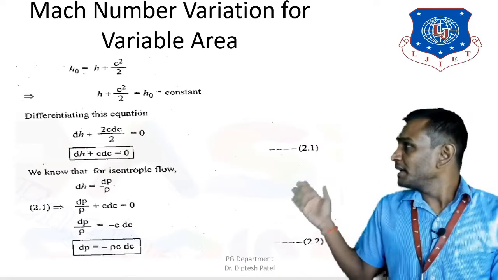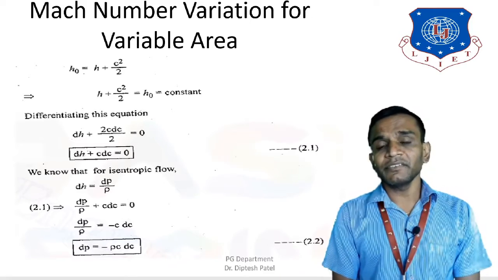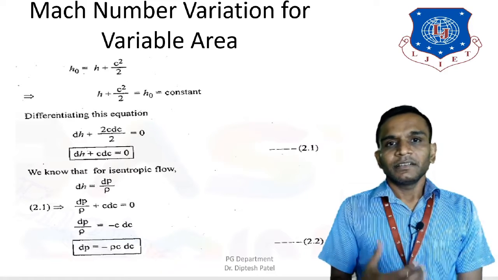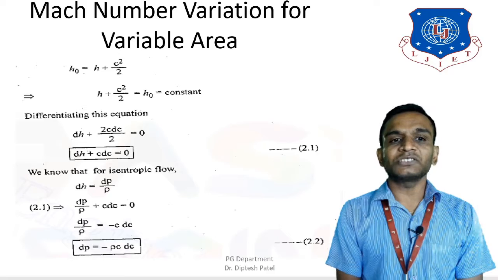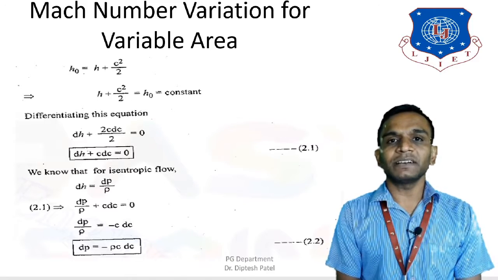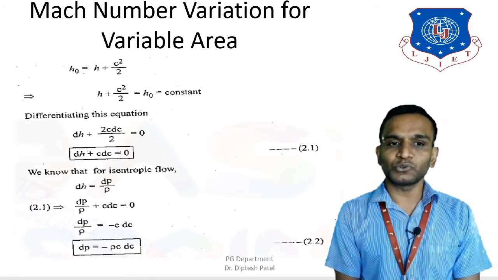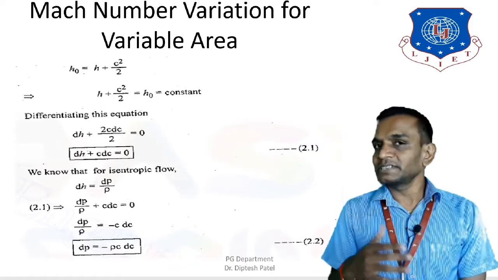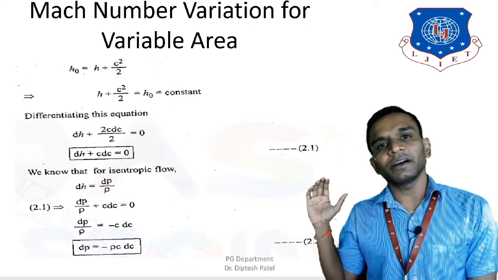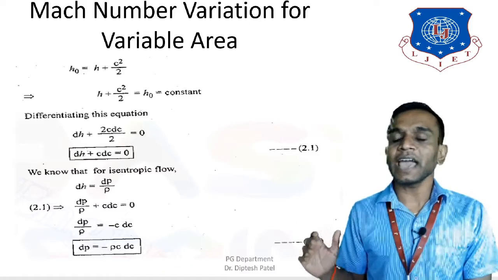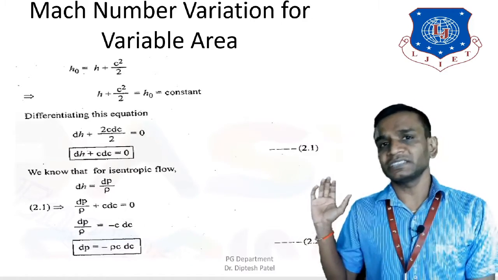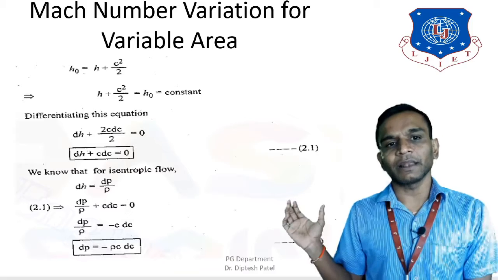So first of all, let's start with the stagnation enthalpy. You know the stagnation enthalpy, H0, is equal to h plus C squared divided by 2, right? That was derived a couple of video sessions ago, where we went through the stagnation conditions and their parameters. This is one of them, the stagnation enthalpy.